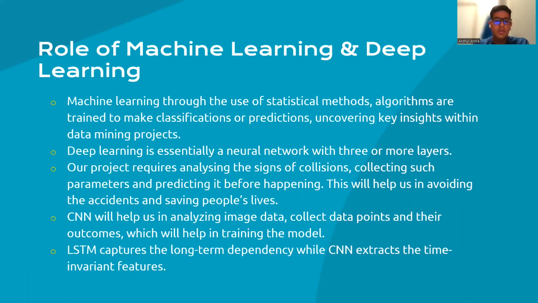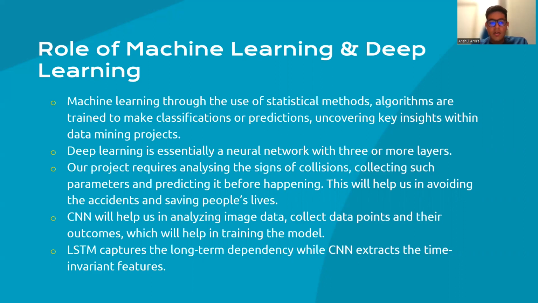Machine learning, through the use of statistical methods, trains algorithms to make classifications or predictions, uncovering key insights within data mining projects. Deep learning is essentially a neural network with 3 or more layers. For our project, we have used 25 layers to efficiently predict if an accident can happen and to avoid it from happening.